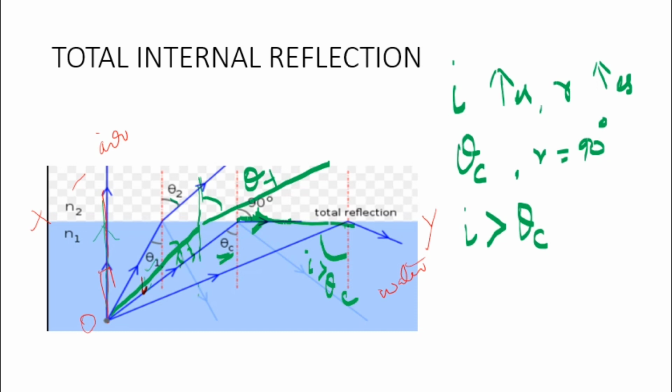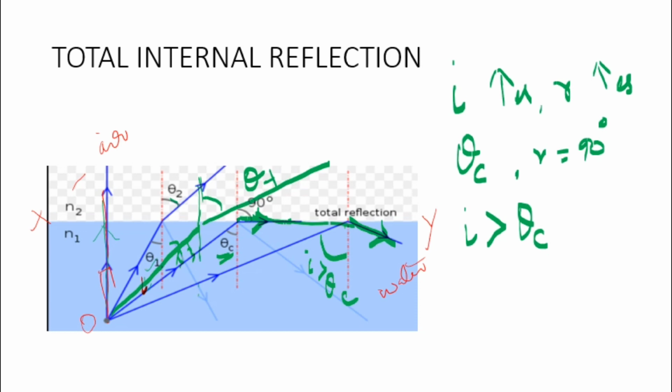Moving away from the normal would mean the refracted ray takes up this angle. So the incident ray which is striking at an angle more than the critical angle is not refracted, it is reflected within the same medium. So here we say reflection occurs instead of refraction.